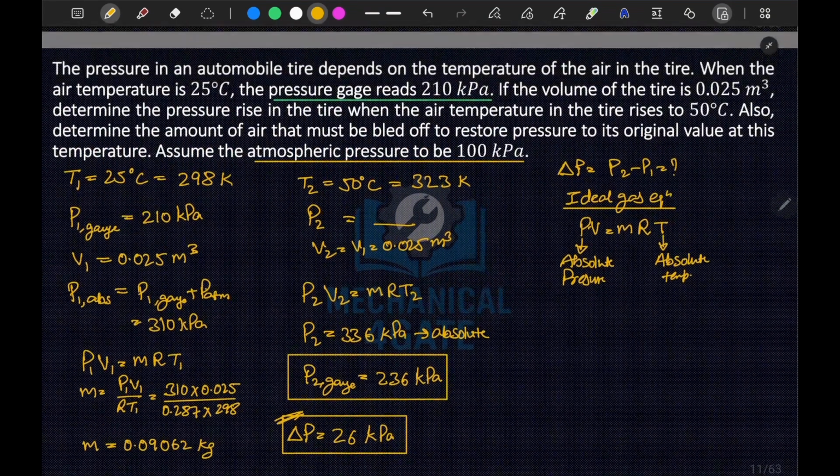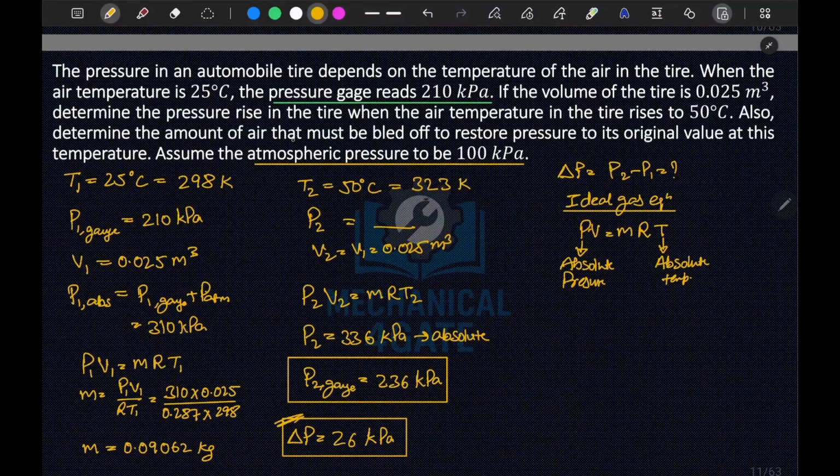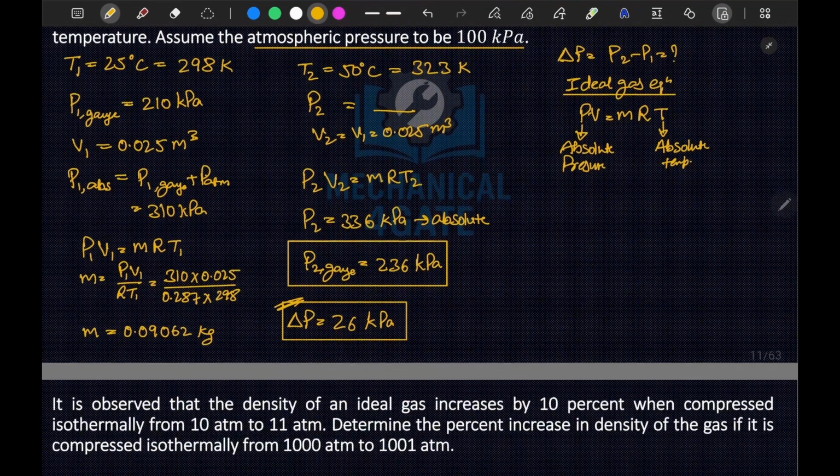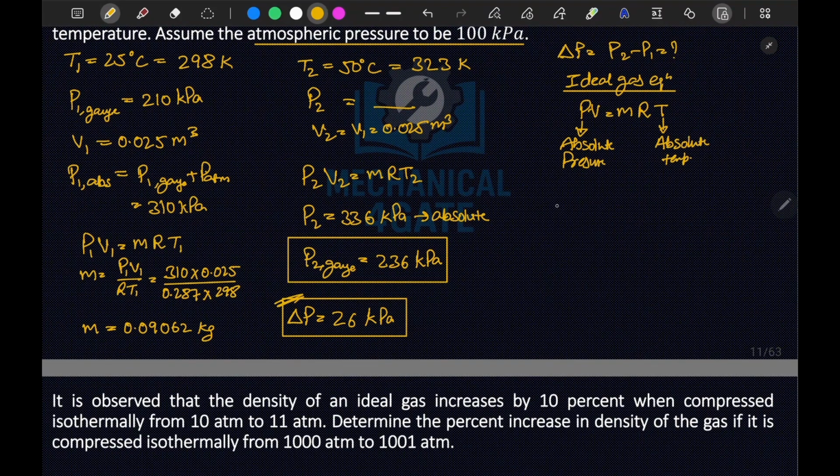So this is your first answer. Now it is asked to determine the amount of air that must be bled off to restore the pressure to its original value. So let's say P1 is equal to P2 dash. I can write P1 V2 is equal to M dash R T2.